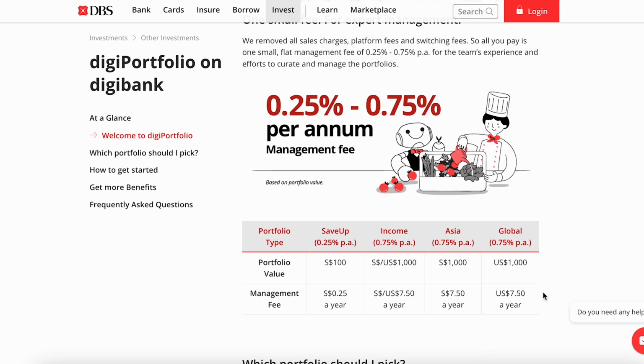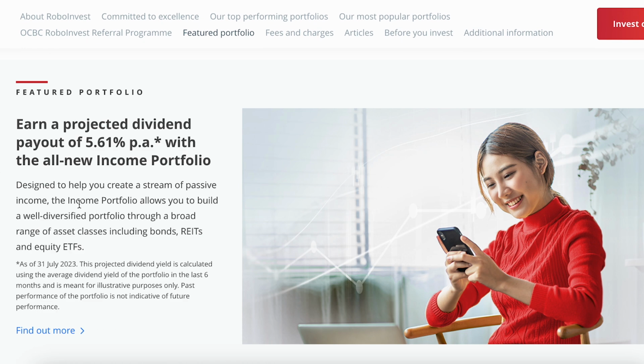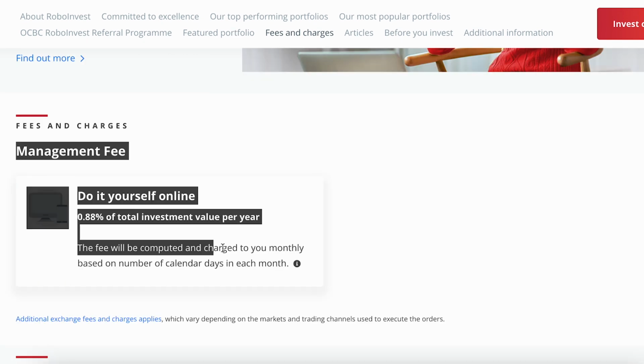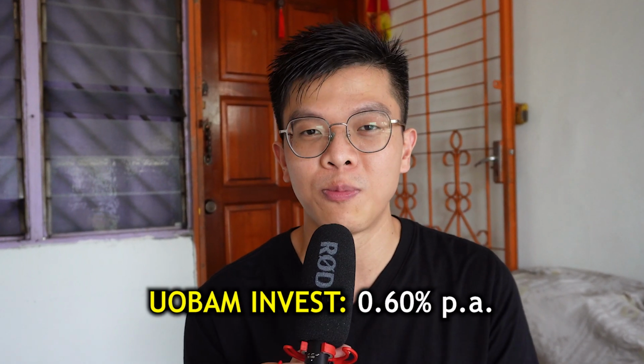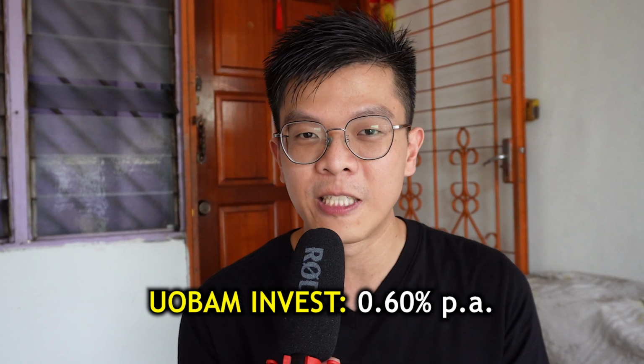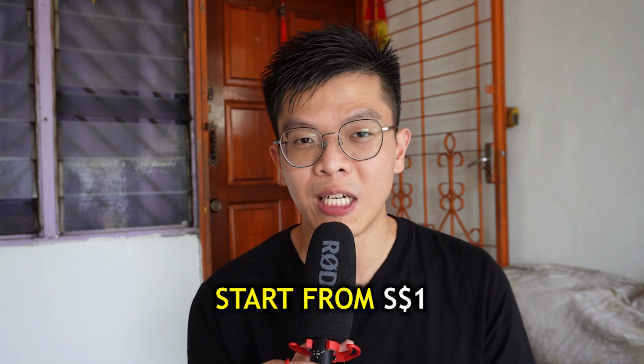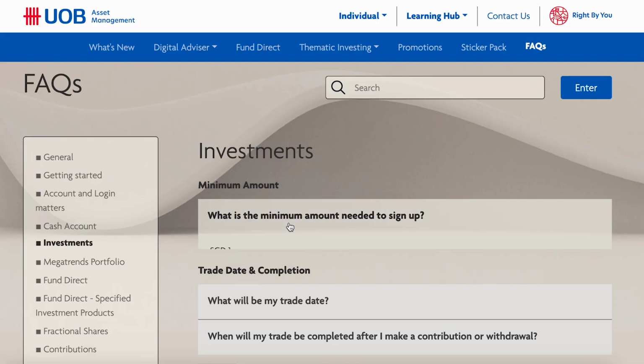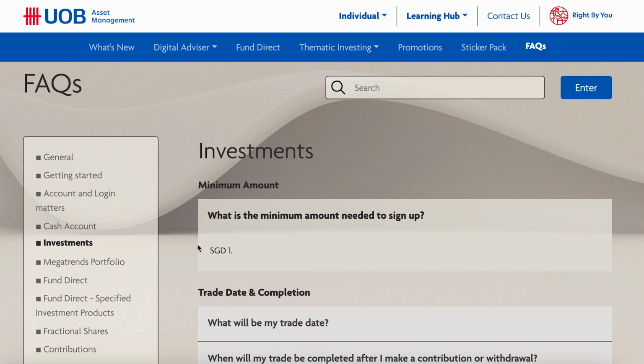And if you want to compare further, let's take a look at some of the other robo or digital advisor platforms offered by our local banks. If you look at Digi Portfolio by DBS, it is charging 0.75% per annum. And if you look at OCBC Robo Invest, it is charging 0.88% per annum. So when you look back and compare with UOB AM Invest, charging 0.6% per annum, it is considered relatively affordable if we compare to the local banks. Another good thing about UOB AM Invest is that you can start investing from as low as 1 Singapore dollars, which is one of the lowest minimum investment amount in the robo-advisor market.